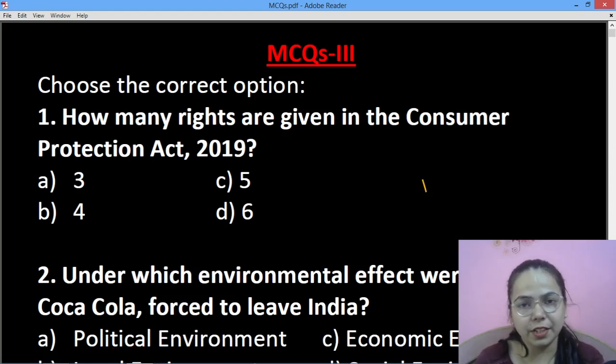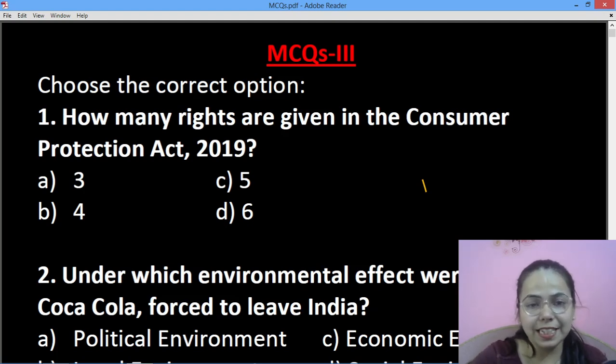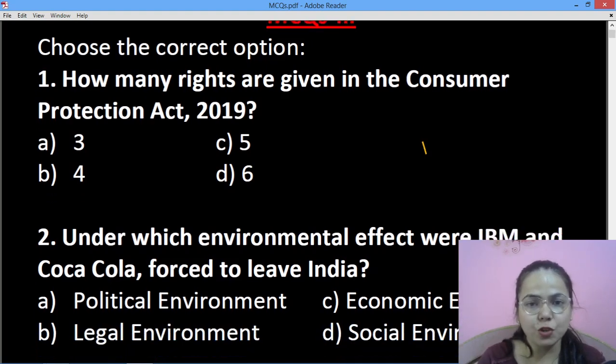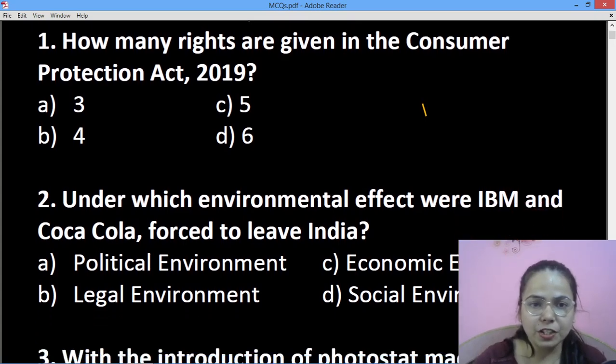This is Zivya Vadwani and today we'll be solving the MCQs of Commerce for class 12 ISC. Okay, so these are the MCQs that are the compilation of all the previous year papers, mostly the important ones, and the CFQs, the specimen papers. So the first question is: how many rights are given in the Consumer Protection Act 2019?